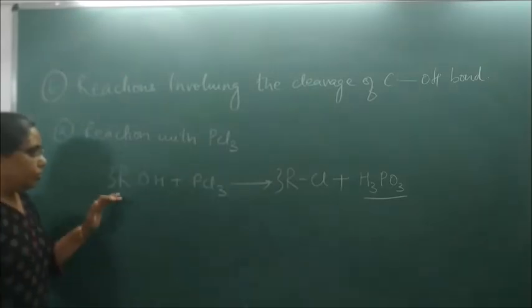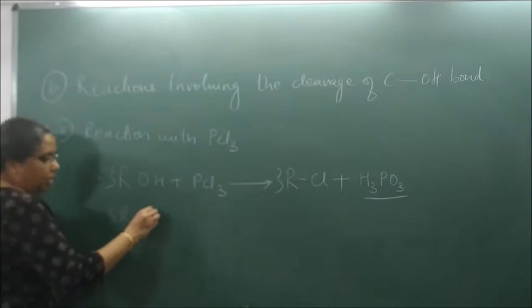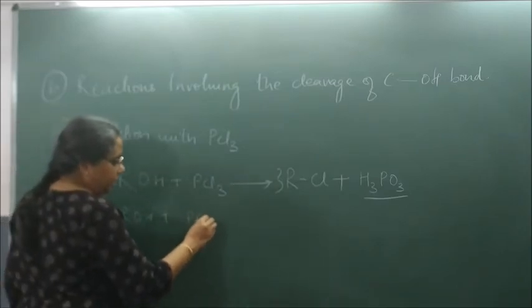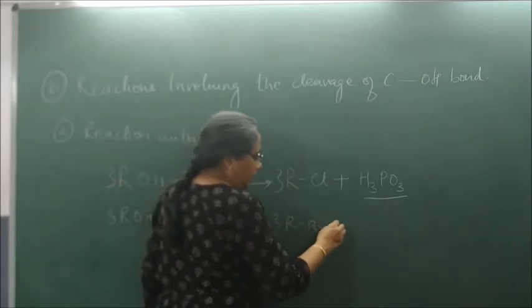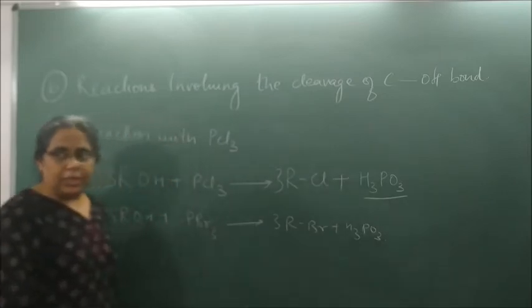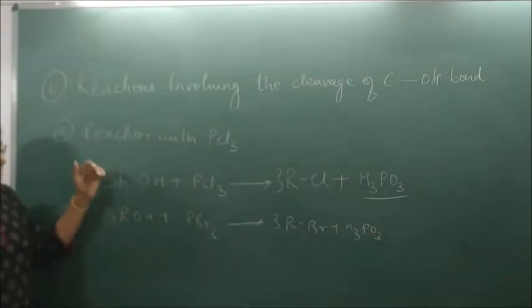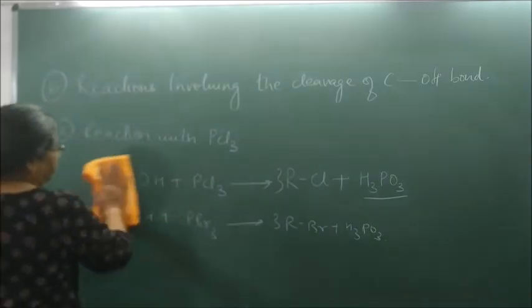Correct? So same reaction we will do with PBr3. 3ROH plus PBr3 gives me what? 3RBr plus H3PO3. Correct? Now write the next reaction with PCl5.